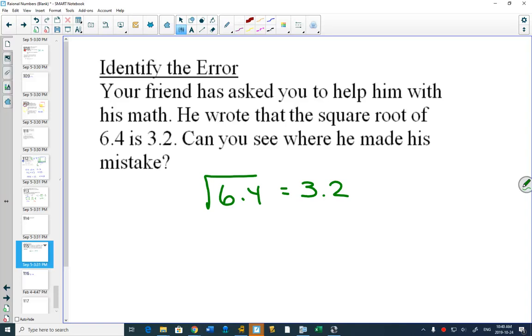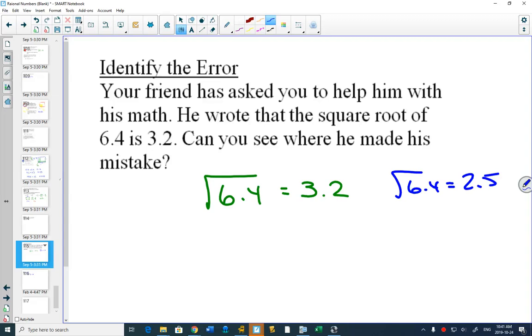How could you show them that he's wrong? How do you know with an estimate that he's wrong? You could have got a calculator, right? You could type it in, what is the actual answer? It's around 2.5. So you could show him on your calculator that that's why he made a mistake.